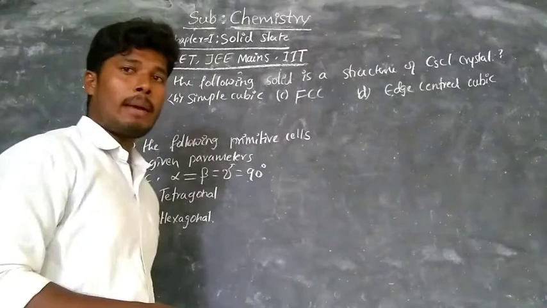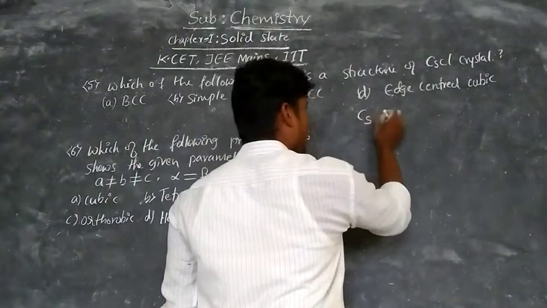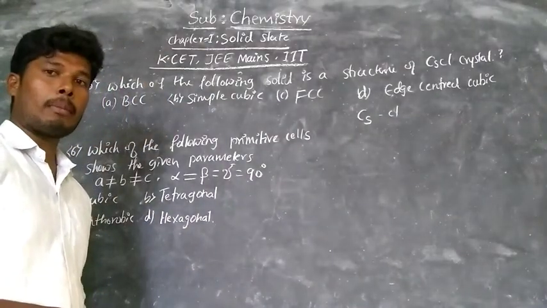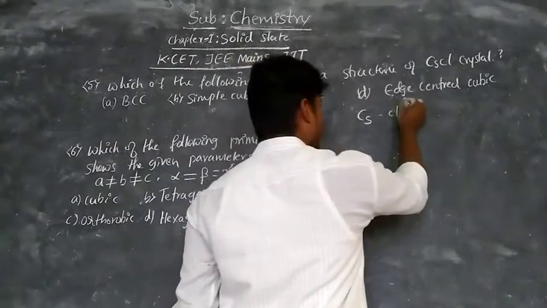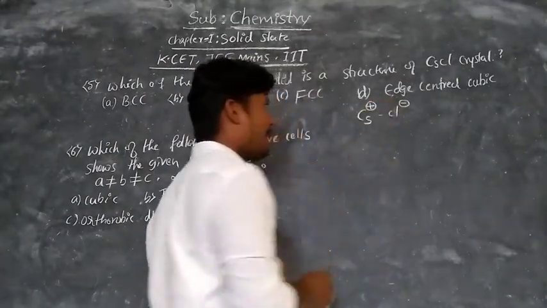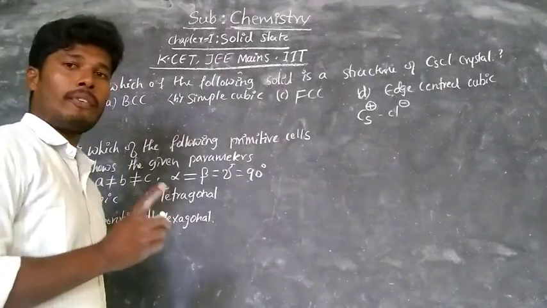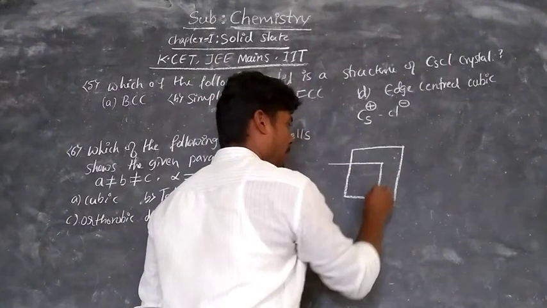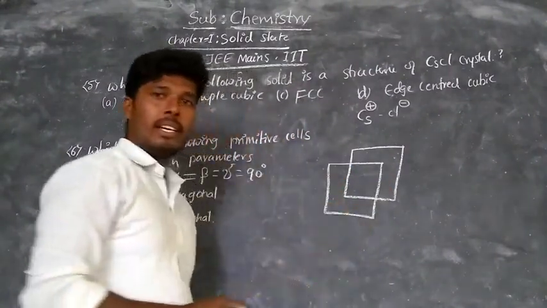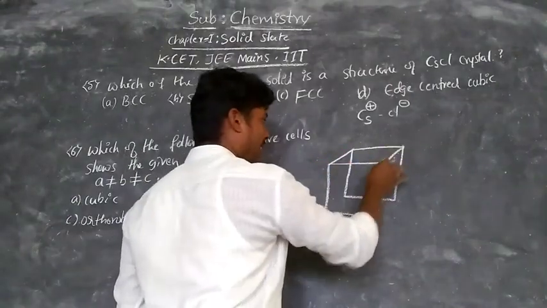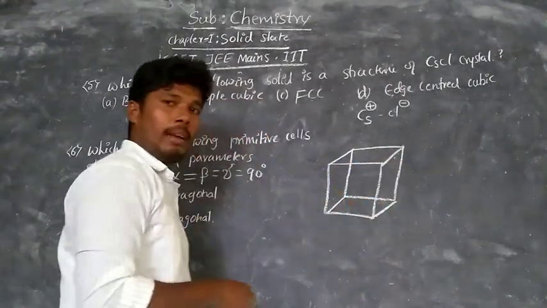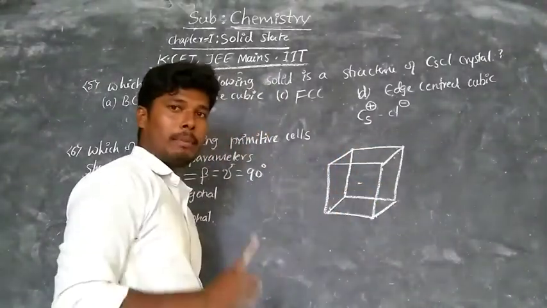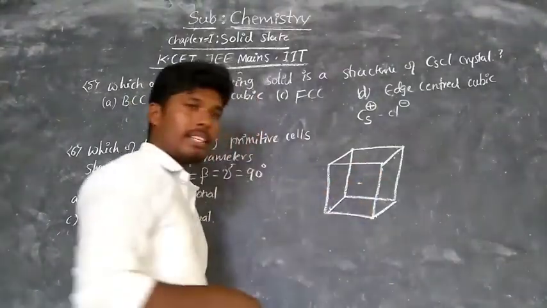Now observe, in the cesium chloride, the atomic mass of cesium is higher than the atomic mass of chloride, and after ionizing, this chloride carries negative charge and cesium carries positive charge. Therefore in a crystal lattice, let's say this is a unit cell of a crystal lattice. We are taking a unit cell. In this unit cell there are eight corners and one center, the body center, and there are six face centers.